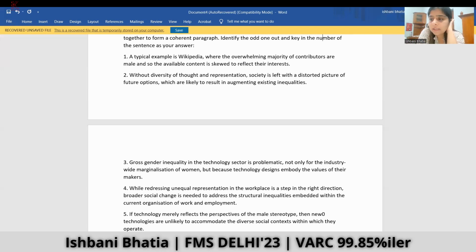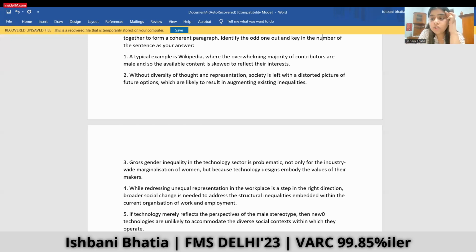After reading on the first go, I feel the third should be the starting, because it is introducing the idea which is connecting all these sentences. Gross gender inequality in the technology sector is problematic, not only for the industry-wide marginalization of women, but because technology designs embody the values of their makers. Then there is an example of Wikipedia. The typical example is Wikipedia, where the overwhelming majority of contributors are male, and so the available content is skewed to reflect their interests. Without diversity of thought and representation, society is left with a distorted picture. If technology merely reflects the perspective of the male stereotype, okay.